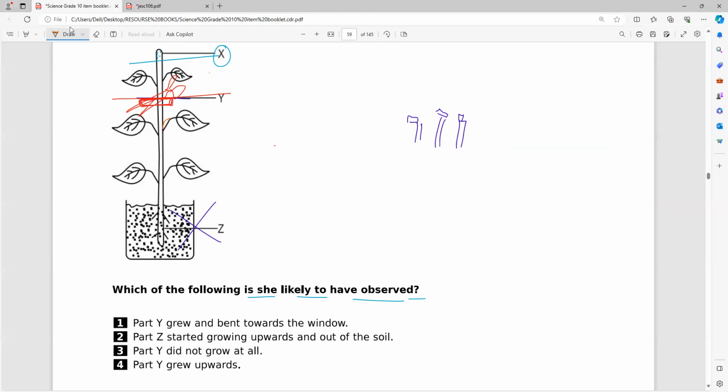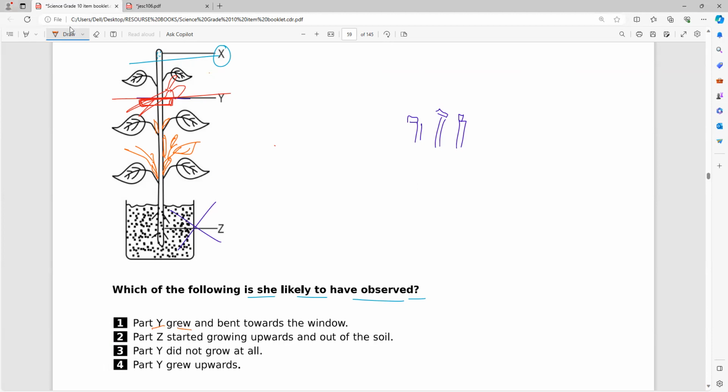The lateral buds will grow. The lateral bud will turn into a new plant, a new branch, and then they will start growing. So it will turn into many branches, as you can see. So, what is the correct option you see?